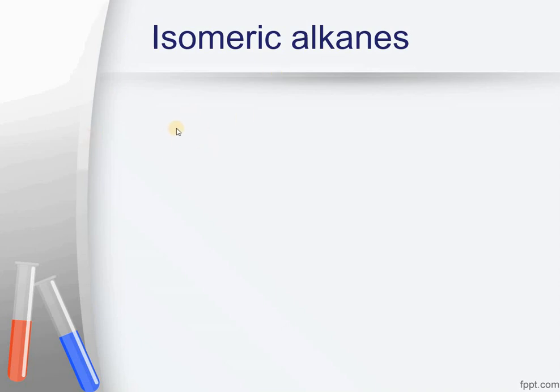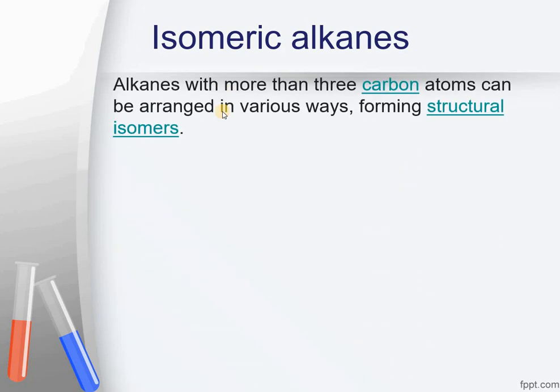Okay, the next topic is isomeric alkanes. You are familiar with the term isomer. Iso stands for same and mers means parts. Isomeric alkanes are those alkanes which have the same molecular formula but their structures are different. Isomerism can be of various types that will be discussed in detail in this chapter later on. But the isomerism that we are discussing over here is called structural isomerism of alkanes.